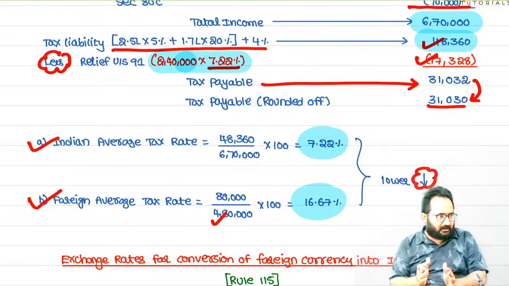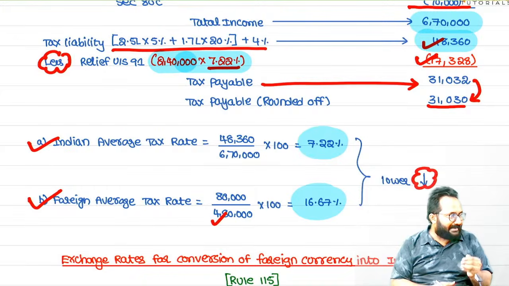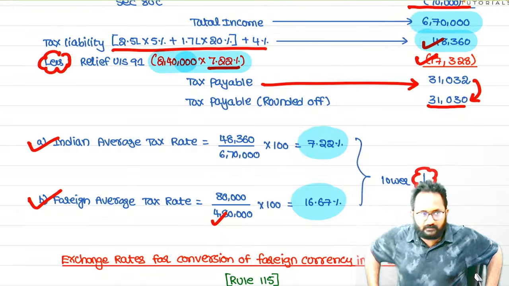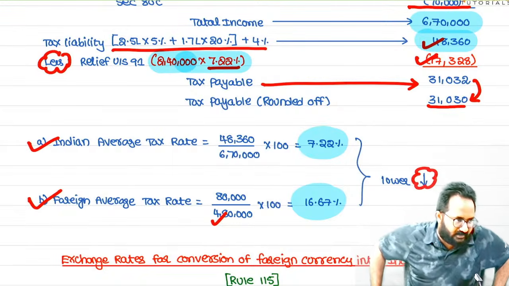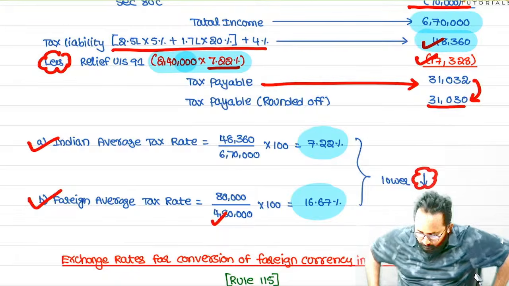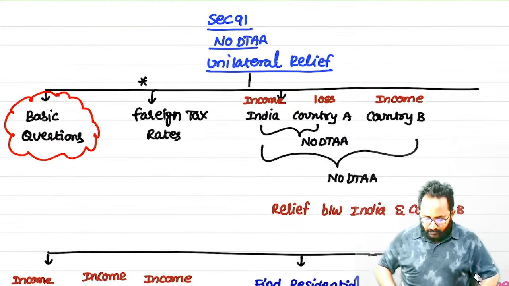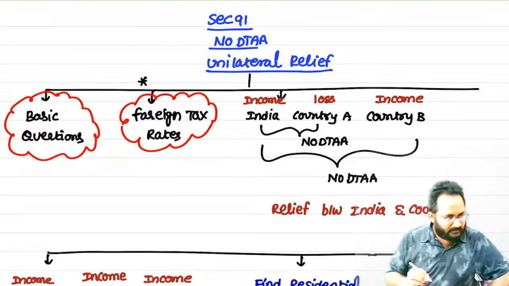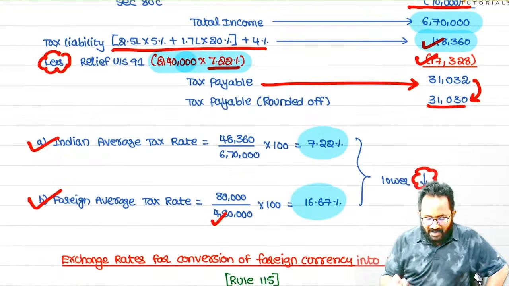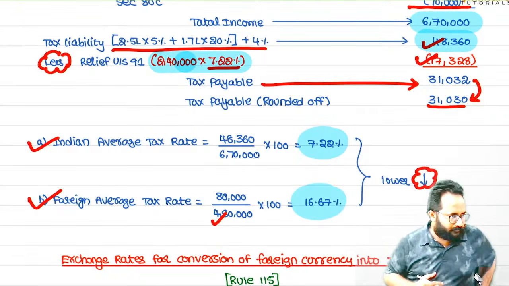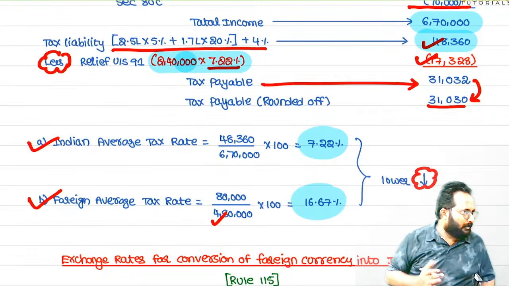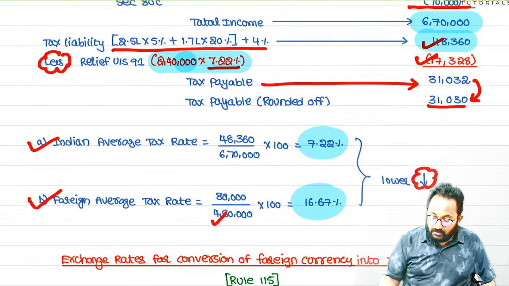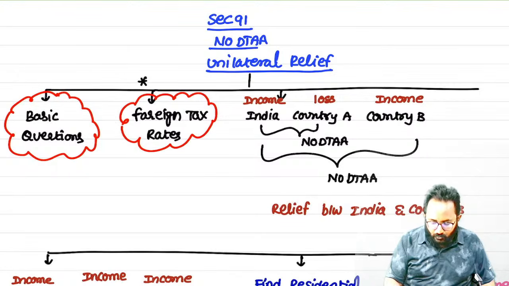So this is one question, not a basic one. You have to apply the entire Section 91 procedure. If any amount is given after TDS, you have to do grossing up. And this is a basic question we discussed. Next, we have to discuss the second question related to foreign tax rate. In this question, we calculated the foreign tax rate easily. In some questions they will give it, but in some questions we have to calculate it. That computation is difficult in some questions.